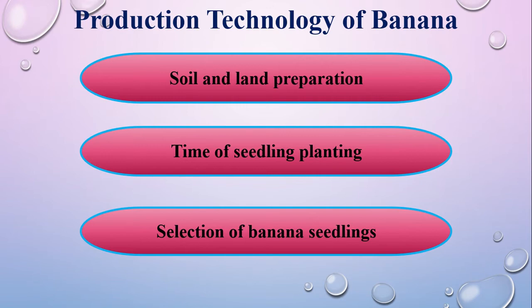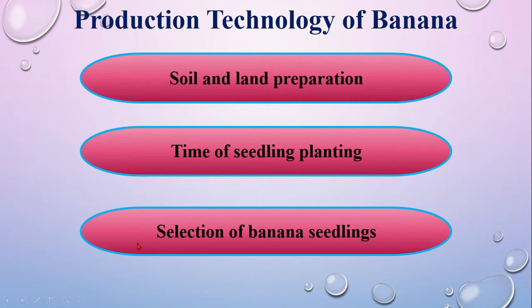About 1 month before planting of seedlings, pits should be made and filled with soil along with cow dung and TSP fertilizer. Time of seedlings, that means when you can plant the seedlings. In Bengali months, Ashwin to Kartik, Magh to Falgun, and Chaitra to Boishakh, you can cultivate the land.